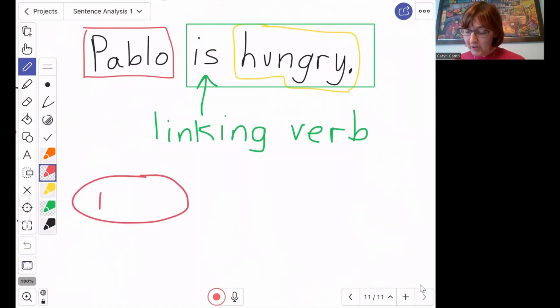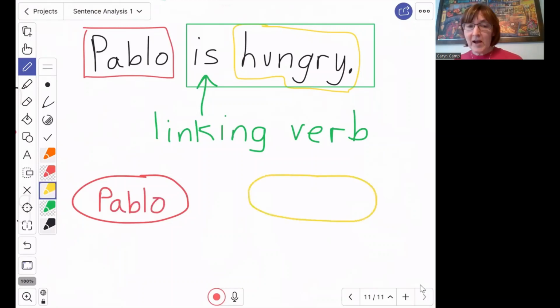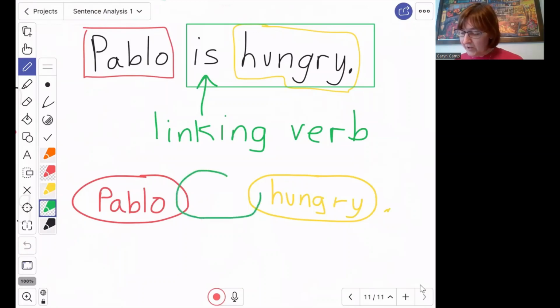Okay, that's going to be Pablo. And our next link is the adjective describing Pablo. That's going to be hungry. But we can't have a sentence that is just Pablo hungry. So we take our verb is, our being verb, and we link those two words together. So we call it a linking verb.